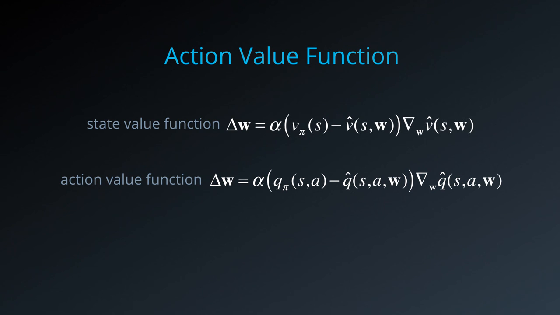For most practical problems, there is no oracle to tell us what the correct value function v pi or q pi should be. We need to use a more realistic target, one that is based on our interactions with the environment. This is where reinforcement learning fundamentally differs from supervised learning. Next, we'll look at some strategies we can apply to find suitable targets to use in place of the true value functions in these equations.